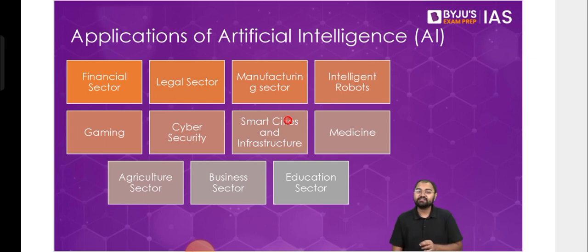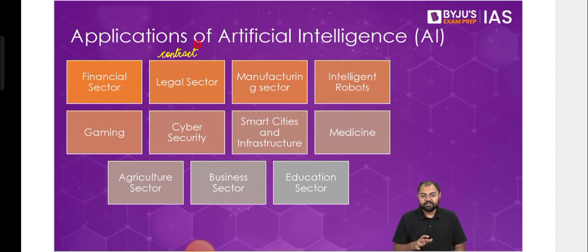Then the legal sector. In the legal sector also, it's very, very useful, where it's more about reading of the documents, comprehending of those documents, and understanding of that document. So for example, let's say if there is a contract that is running between two parties, the contract basically can be read with the help of AI, and AI can very quickly mark certain areas that are must reads for any given firm. So then that firm will be able to read those contracts much quicker, and the chances of missing out on something will be lesser, because they will be reading it, plus they'll also make the AI system read it, and in that sense, the chances of missing out on a certain key point will be minimal.